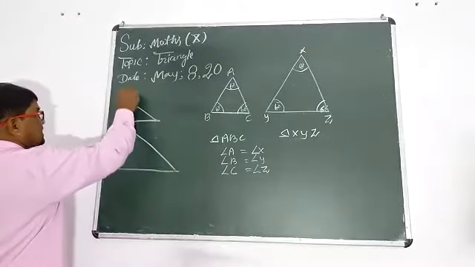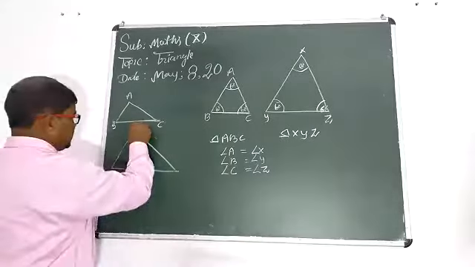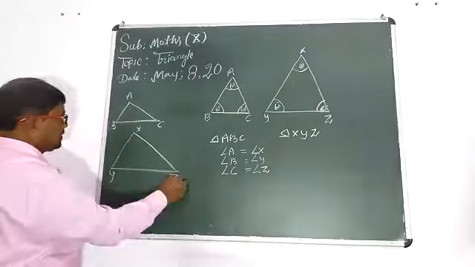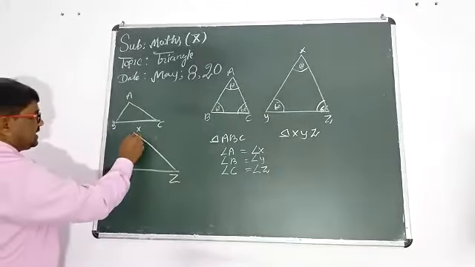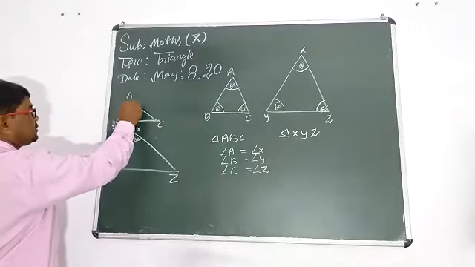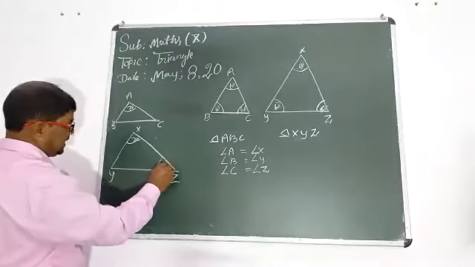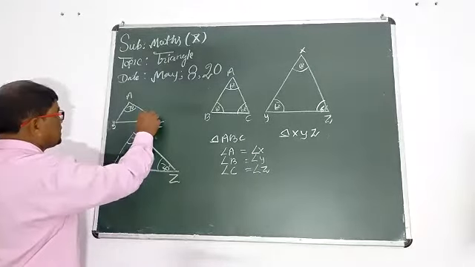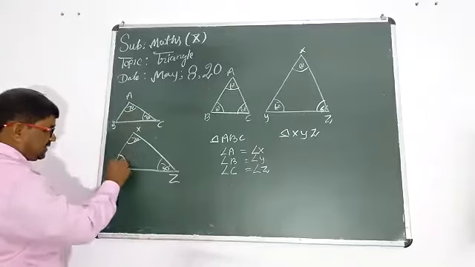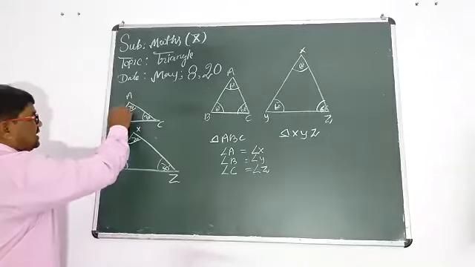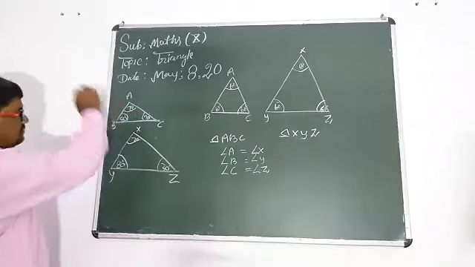Suppose this is ABC and this is XYZ. This angle is 70, this angle is also 70. This angle is 30, this angle is also 30. This angle is 80 and this angle is also 80.